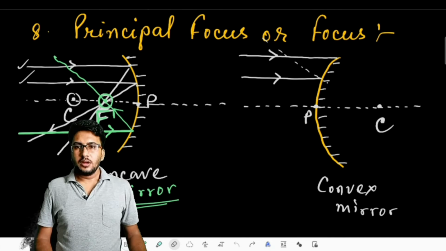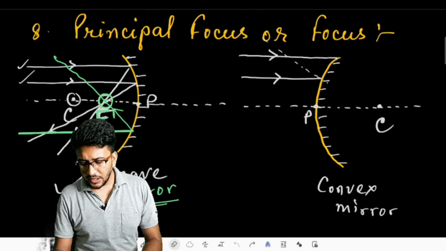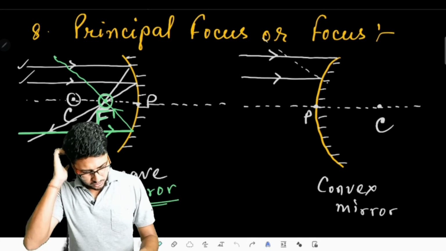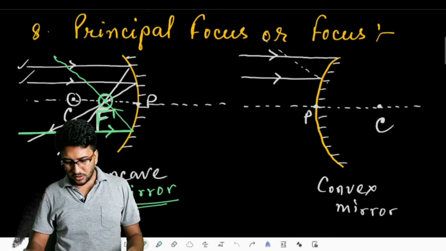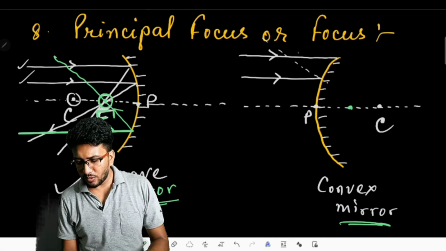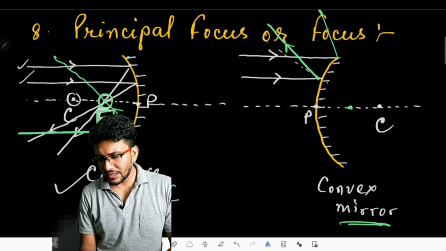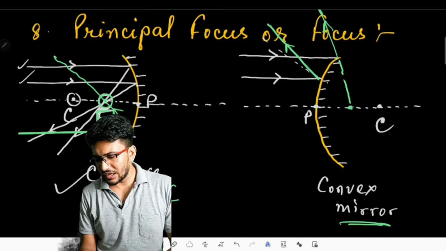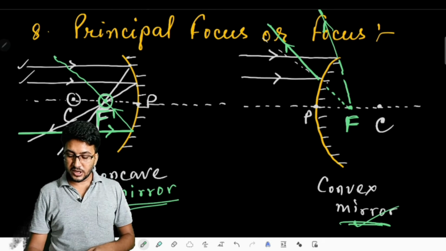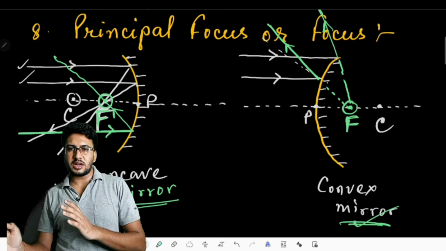Now for such a convex mirror, if the light rays are traveling parallel to the principal axis and hitting the surface of the convex mirror, then right after hitting it, they will appear to diverge from a certain point, in such a sense that they are coming out of that point. That point is said to be the principal focus for that convex mirror, and geometrically it is seen that the point F is located midway between the center of curvature and the pole.